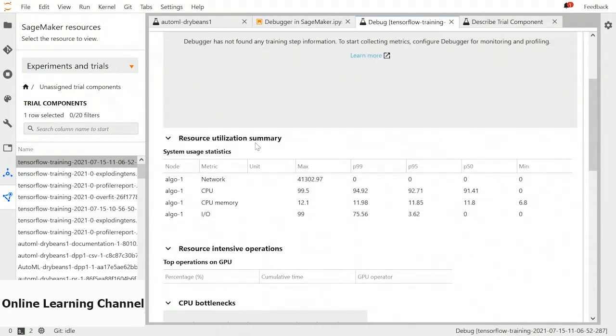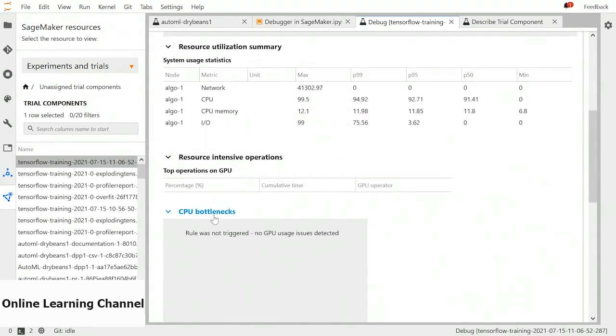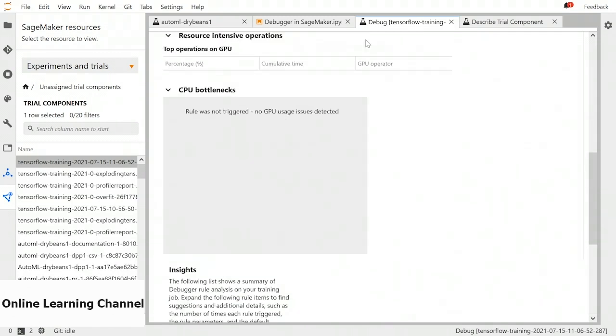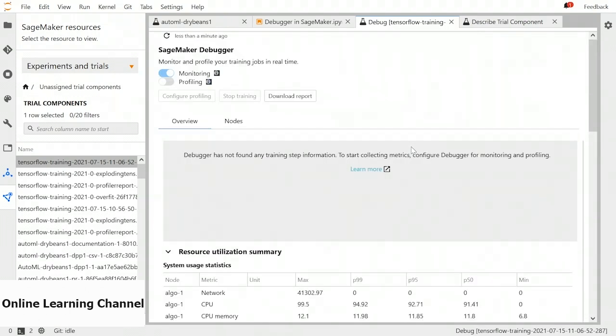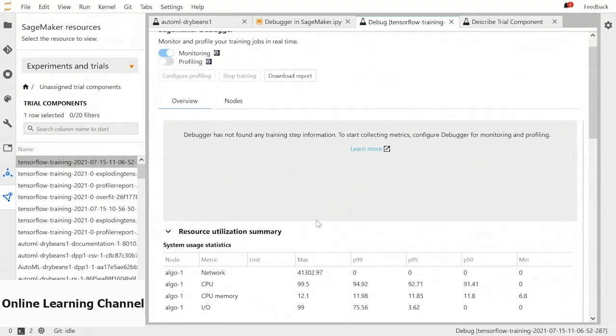We have the resource utilization summary. That is how much network has been used, CPU, memory, input, output, and if there were any CPU bottlenecks. And there are some insights about batch size, GPU utilization, GPU memory increase, and step outlier. So these are different issues which this debugger can recognize. So if this tab is open, an ml.m5.4xlarge instance is running. So if you want to close the instance, you need to close this tab. The instance will automatically be closed. You can also download the report from here.